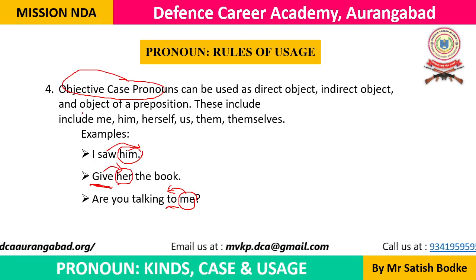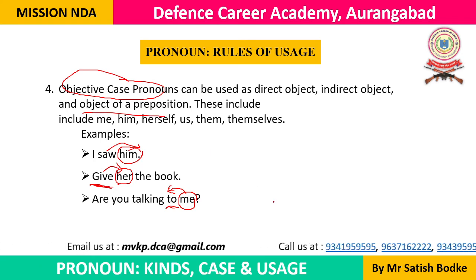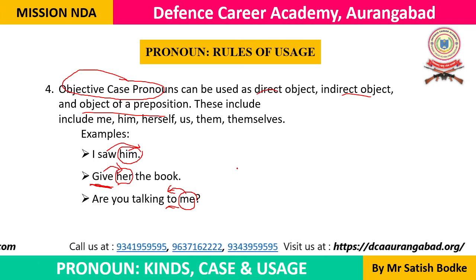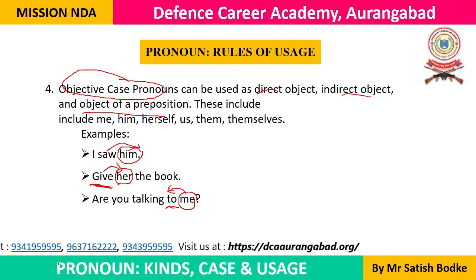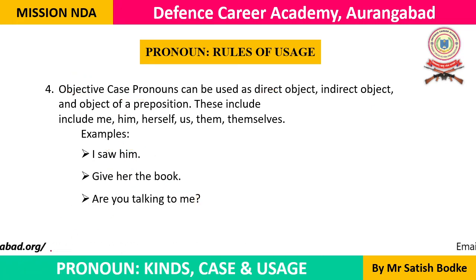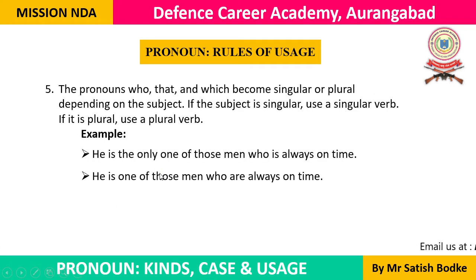So it can be used as the object of a preposition also. It can be used as a direct object. It can be used as an indirect object also. Okay. So here it is direct object, here it is indirect object. We'll look at what is direct object and indirect object in detail in some other video lecture. We'll have to deal with that in a separate video lecture.